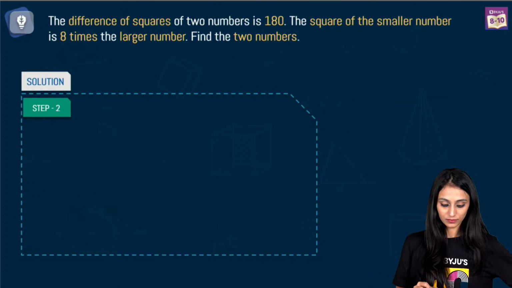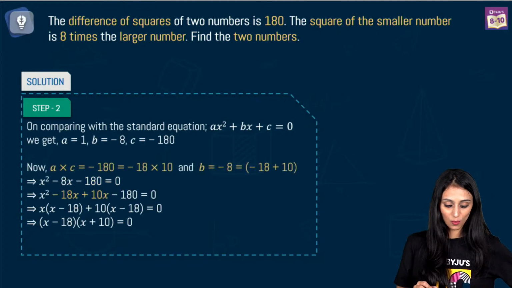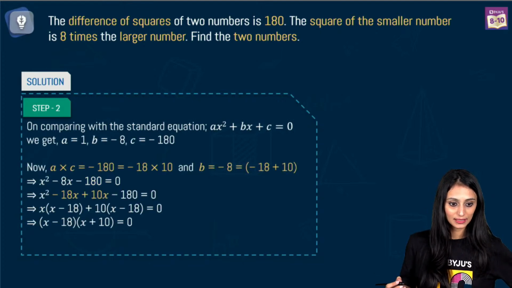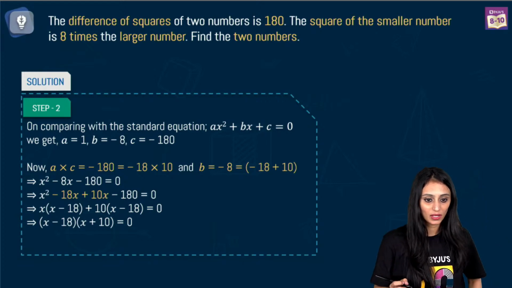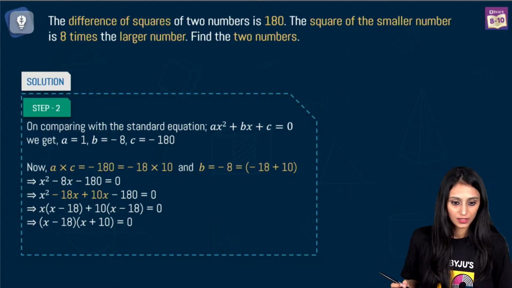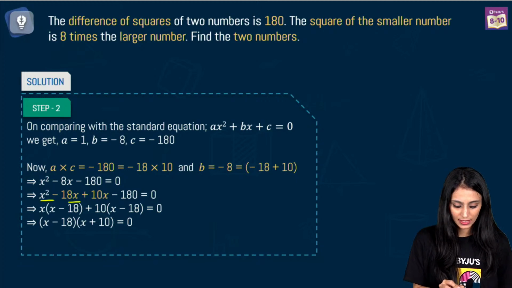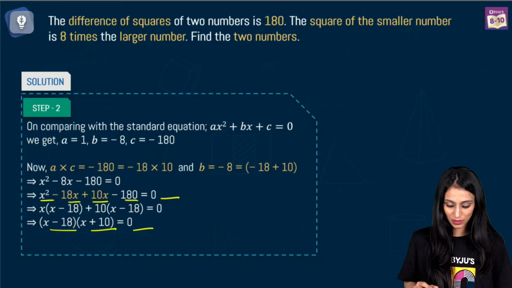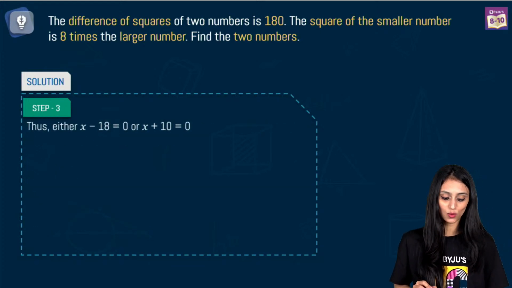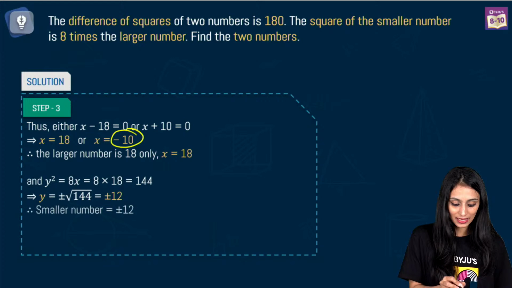Okay. Alright. So this is a standard form. All we have to do is just middle term splitting. Yes. Sonali, Dipti, Subjot. Okay. Tarun Malik. Yes. The quadratic equation you just have to solve. So it's x square minus 18x plus 10x minus 180 equal to 0. You will get these brackets (x minus 18)(x plus 10) equal to 0. You equate them to 0. What will you get? Minus 10 and 18.